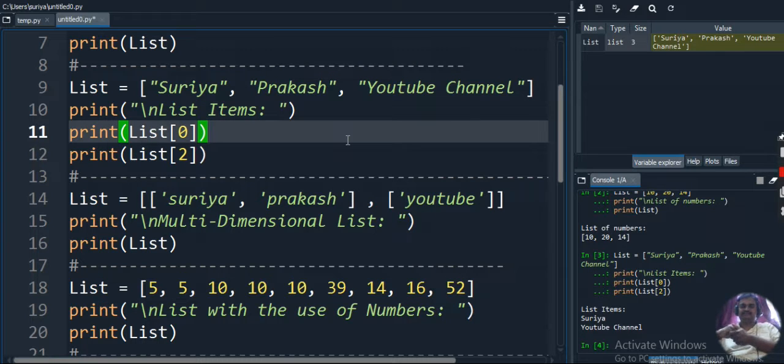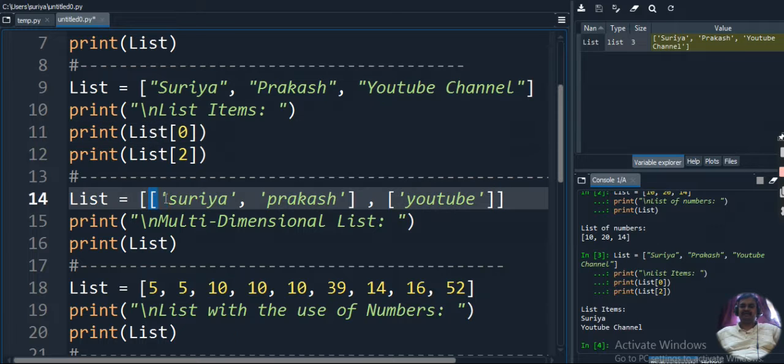Okay, nested list. So here we are creating a list and opening the outer list. Inside the outer list we are writing the inner list. So what will this inner list have? The inner list has 2 values. One is Surya, another one is Prakash. And then I am making another inner list, which is YouTube. So we have 2 inner lists inside the outer list. Okay, so we created a nested list now.